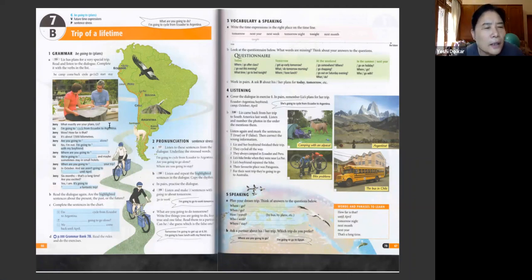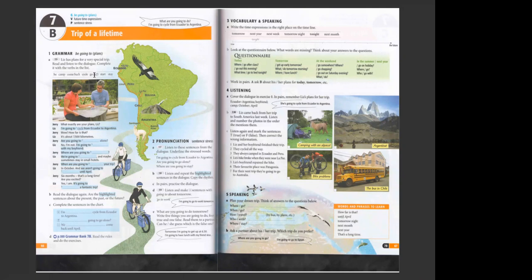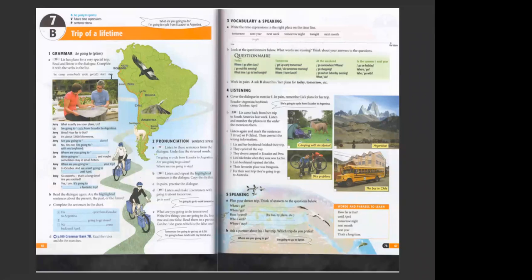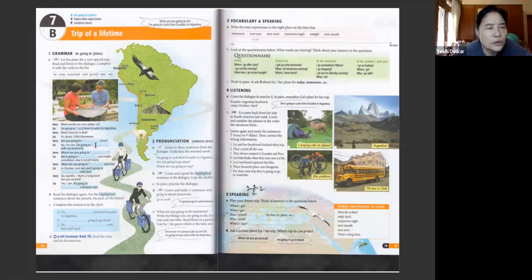Liz has plans for a very special trip. She has made some plans to go on a trip, and so we can read the dialogue because I don't have the audio right now. I'll fill in the blanks, it's very easy. So you can just fill in the blanks to get the complete dialogue. Here are the verbs: be, camp, come back, cycle, go. You have to use go 2 times, and start and stay. Okay. So let's see if we can do this together.